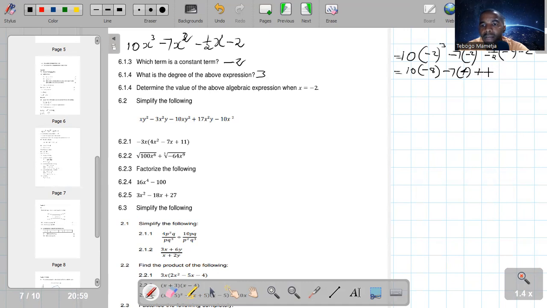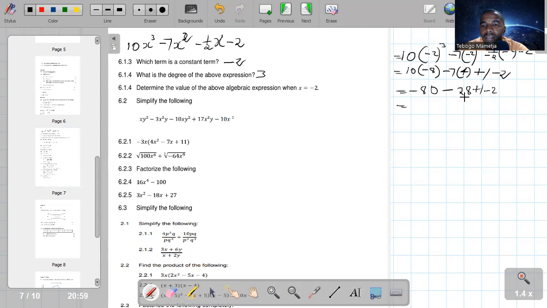A number times a half is half of that number, so 1, minus 2. Okay, this is going to be -80. Then minus 7 times 4 is -28. Then plus 1, minus 2.